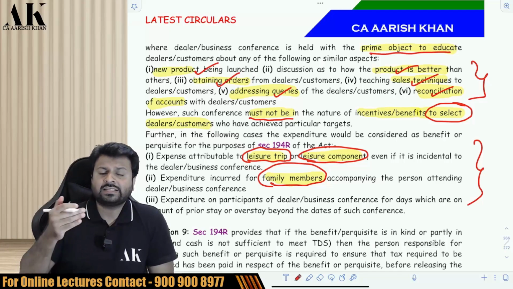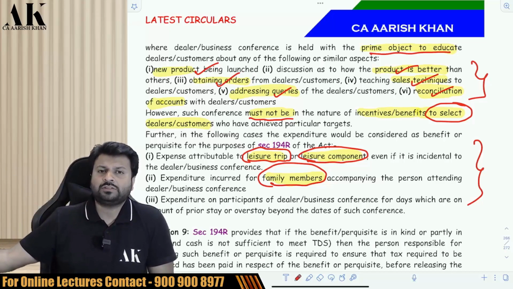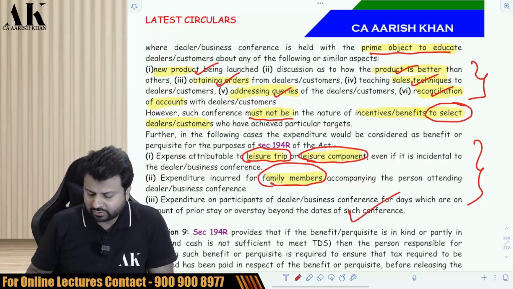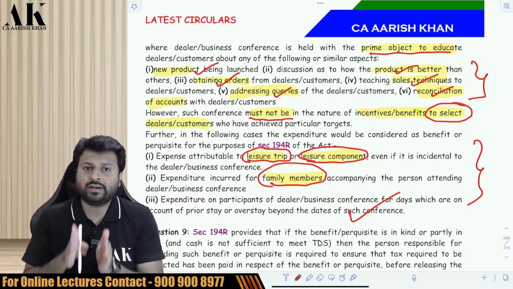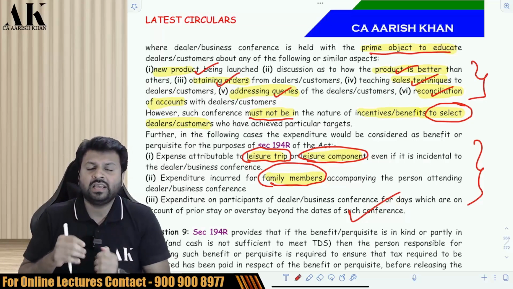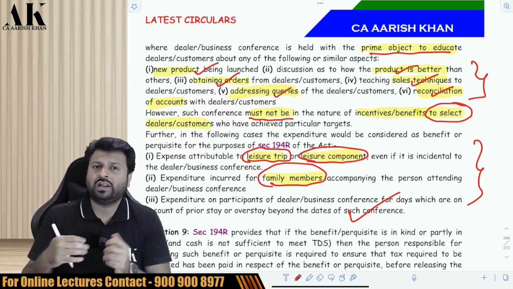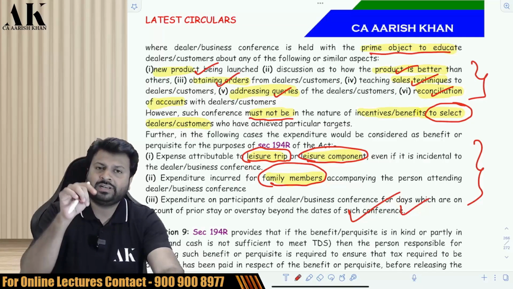Next, if the dealer comes 3-4 days prior to the conference and also stays 4-5 days prior to the conference, then TDS will be deducted. The TDS will not be deducted only for those days for which the conference was there. You cannot make a holiday out of that particular conference. You cannot make a pre-holiday or post-holiday out of that conference. If you do so, then TDS will be deducted under 194.